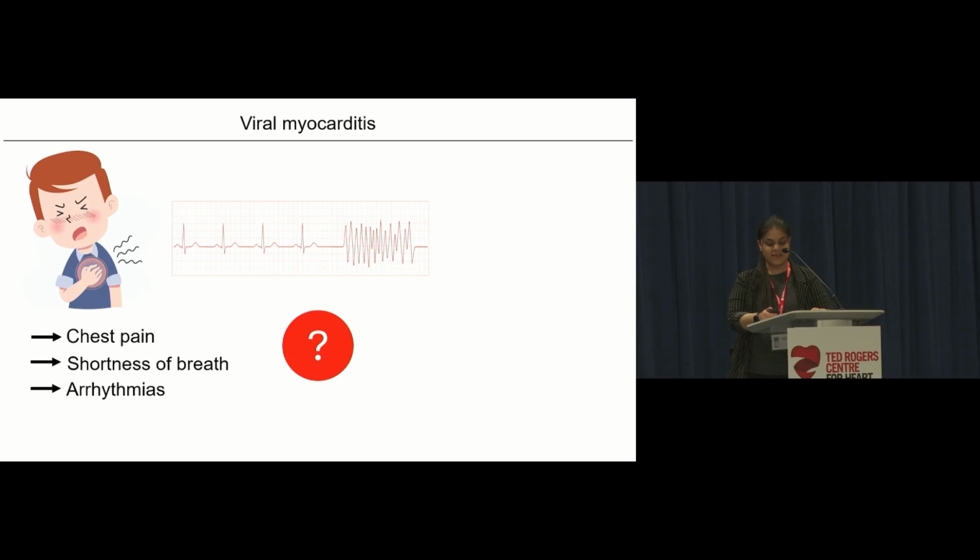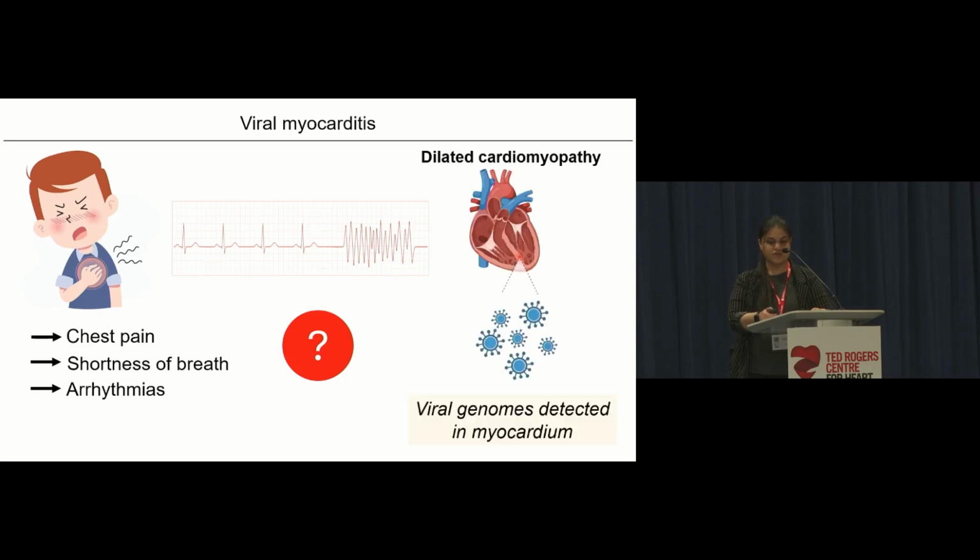But what's interesting is that sometimes we see that patients who go on to develop dilated cardiomyopathy, we can actually detect viral genomes within the myocardium. But this is only ever seen when a biopsy is done. And this is what we call viral myocarditis, which is inflammation of the heart due to a viral infection.